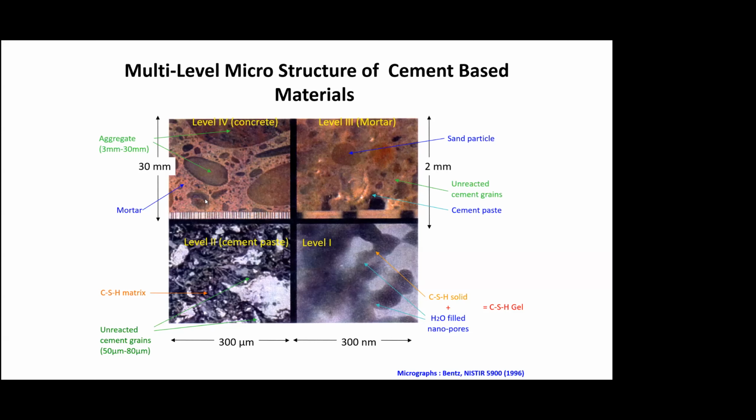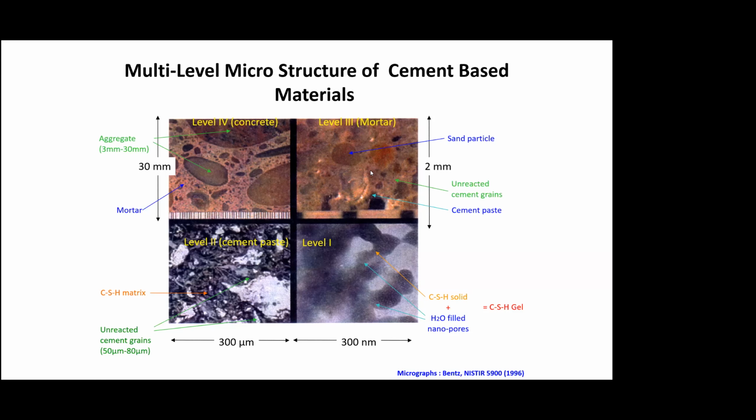And then if we zoom into the mortar, right? Firstly in level 4, you see there is a scale, there are divisions in the bottom. So now you've zoomed into it, each of these divisions is this big. Okay, so now you can see that the mortar, which was quite homogeneous here, now itself consists of sand particles. Now this is something which is 2 millimeter by 2 millimeter on a side, right? So this is a millimeter scale, and you can see that the sand particle now looks like it's an aggregate embedded in cement paste.